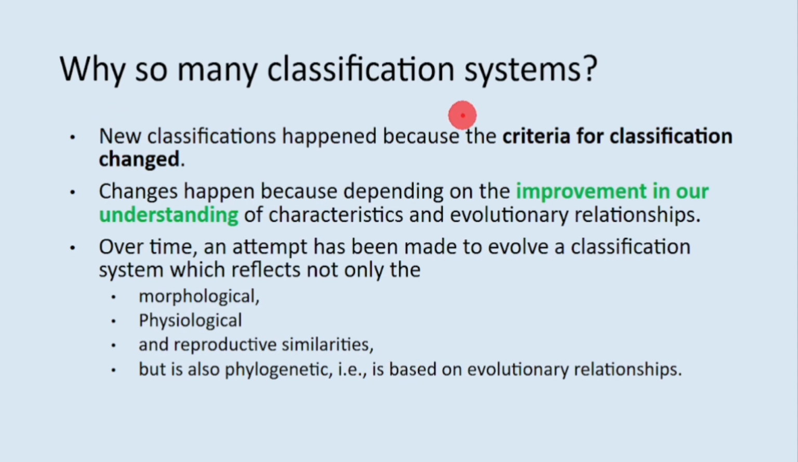And why so many classification systems? Because the criteria for classification changes over period of time, and the criteria changes because of improvement in our understanding of characteristics and evolutionary relationship. Okay, so change is inevitable. Over time, an attempt has been made to evolve a classification system which reflects not only morphological, physiological, reproductive similarities, but also, and this is very important, phylogenetic, which is evolutionary relationships.